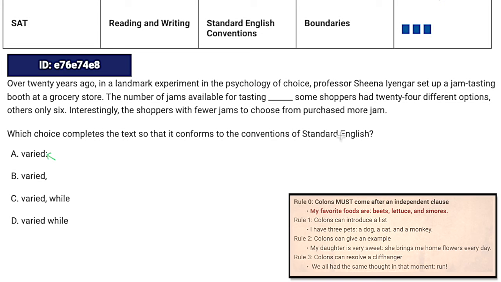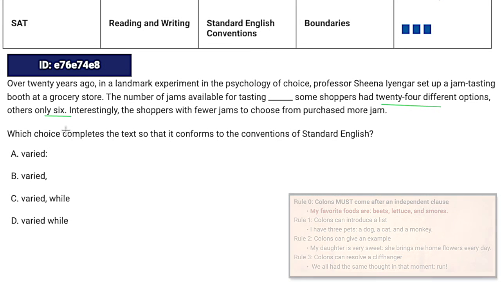"Some shoppers had 24 different options, others only 6." See if you can guess what's going on here. Which one of our 4 rules? So I would say this is definitely an example. We make the statement that the number of jams available varied, and then we give the example that some only had 24 while others had 6. So that's an example of how they varied.